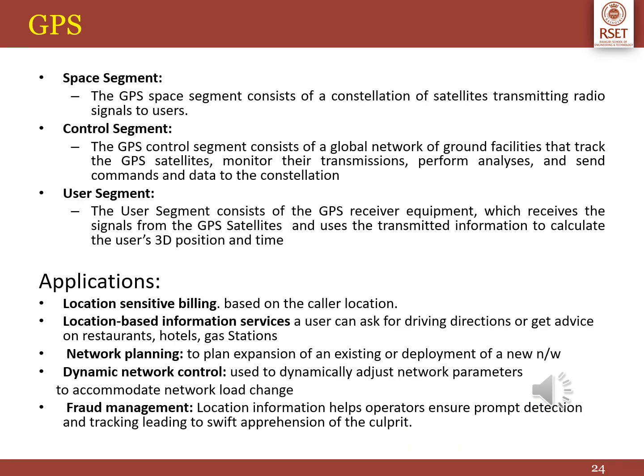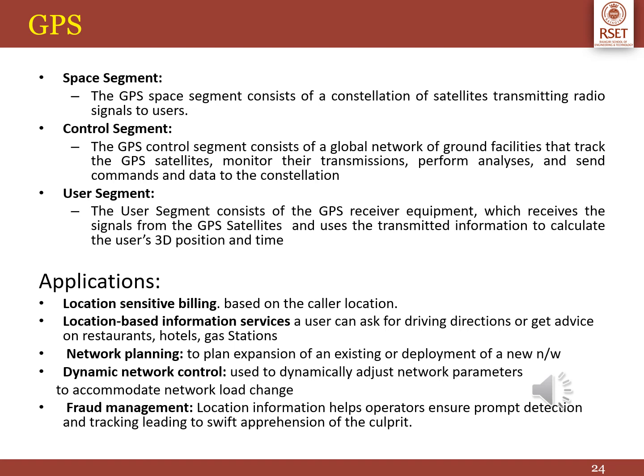The GPS space segment consists of a constellation of satellites that transmit radio signals to users. The control segment tracks the satellites, monitors the transmissions, performs analysis, and sends commands and data to the constellation. The user segment consists of GPS receiver equipment, which receives signals from the GPS satellites and then calculates the user position and timing.